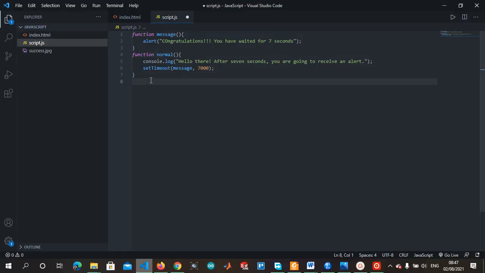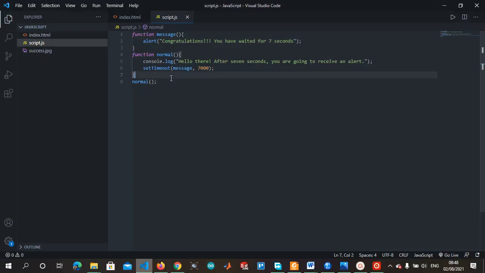And of course we need to call our function, right? We need to call the normal function for it to be executed. When we call this normal function, it's going to begin execution from here. Display this message, hello there, after 7 seconds you are going to receive an alert. Then it would set 7 seconds, you start counting. After 7 seconds, it's going to execute this message function defined here, and that function alerts the message. Congratulations, I think we should edit this, lowercase o here. Congratulations, you have waited for 7 seconds.